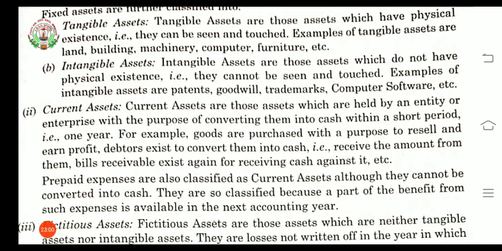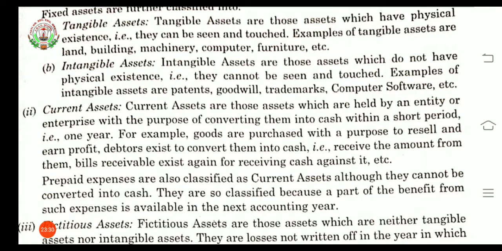Means when goods are purchased and the company has not paid the money immediately, that will be considered a credit transaction. Now when the cash is received against that transaction, those debtors are converted into cash.